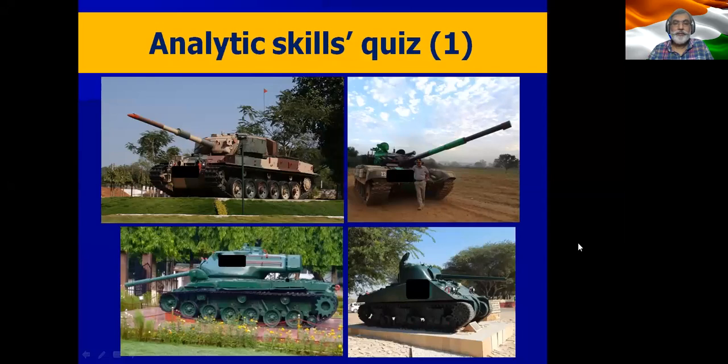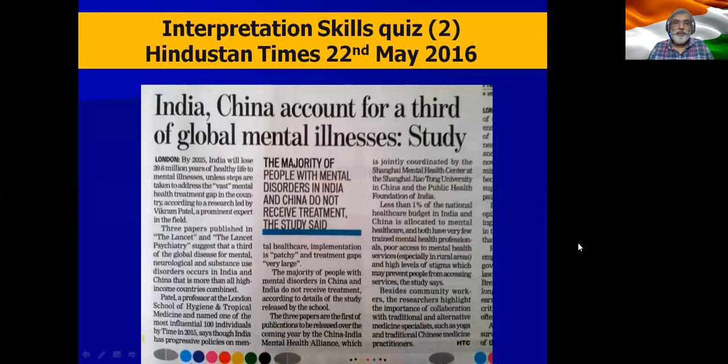In the tank that you see here, in the top two images, the turrets are going upwards, in the bottom two, the turrets are going down. So what is the reason for this? Any person with an armed forces background will know that the top two tanks are Indian tanks, so their head is held high, whereas the bottom two tanks are enemy tanks that we have captured, and therefore their head is looking down. Now, this is the interpretation skill.